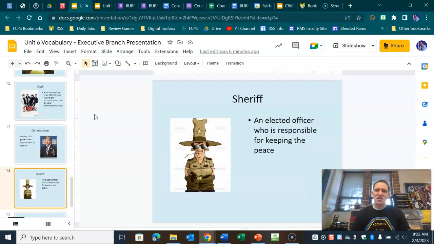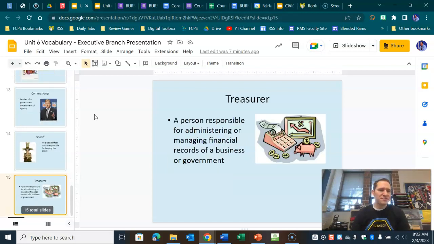Sheriff, that's one of the positions that is elected by Virginia voters to the local government. The sheriff is the leader of the county police force. It's kind of a political position, but it's also a law enforcement position, and they're in charge of keeping the peace. All right, last word is treasurer. Again, we're going to elect a treasurer to the Fairfax County government. A treasurer is someone who is responsible for managing the financial side of a government entity, a government organization.